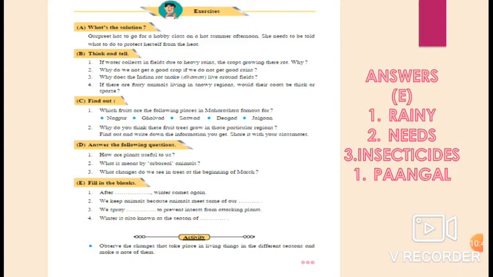Very good. Number 3. We spray dash to prevent insects from attacking plants. What is the answer? Yes, we spray insecticides or pesticides to prevent insects from attacking plants.